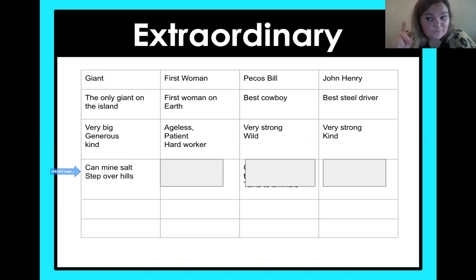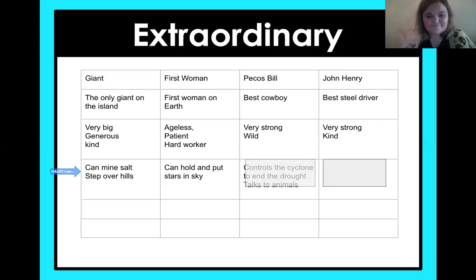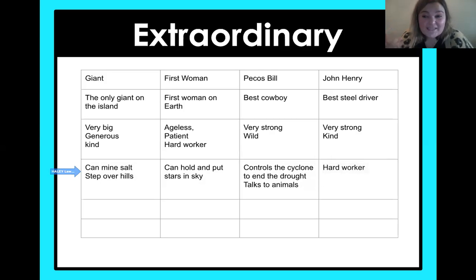What about First Woman? We already talked about it. Put those stars in the sky. Pecos Bill, do you guys remember? Yep, he controlled the cyclone to end the drought and talks to animals. What about John Henry? He's that really, really hard worker. He worked so hard that he died. That's a really hard worker.